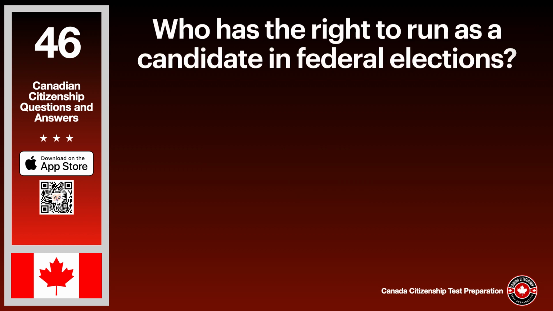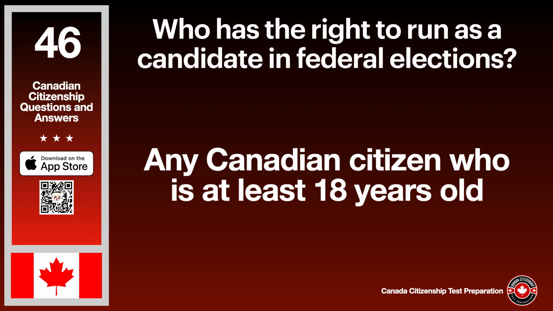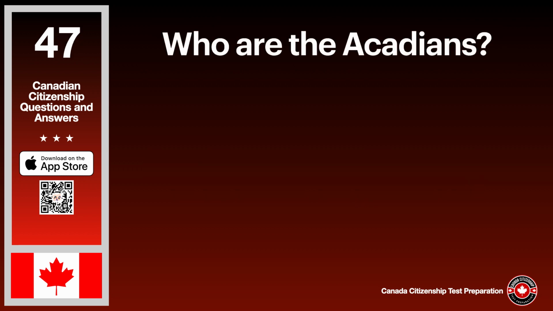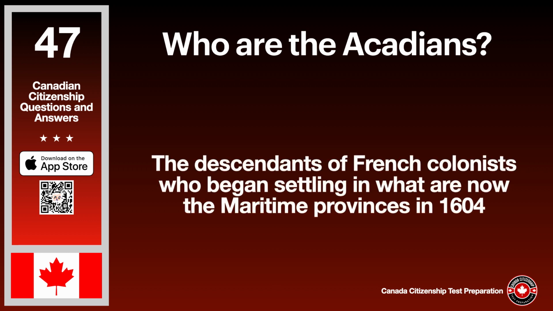Who has the right to run as a candidate in federal elections? The answer is any Canadian citizen who is at least 18 years old. Who are the Acadians? The answer is the descendants of French colonists who began settling in what are now the Maritime Provinces in 1604.